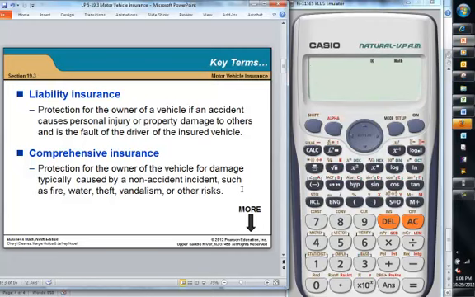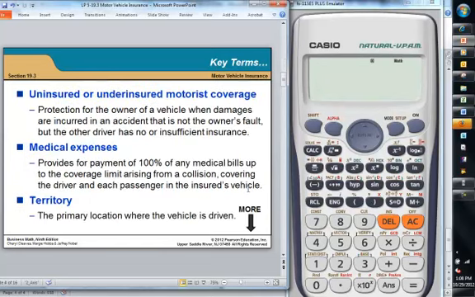Comprehensive insurance is protection for you, the owner of the vehicle, if something that's a non-accident, such as fire, water, theft, vandalism, other risks occur, like deer, things like that. Uninsured or underinsured motorist coverage is protection for the owner of a vehicle when damages are incurred and it's not the owner's fault. The other driver doesn't have insurance or has insufficient insurance.